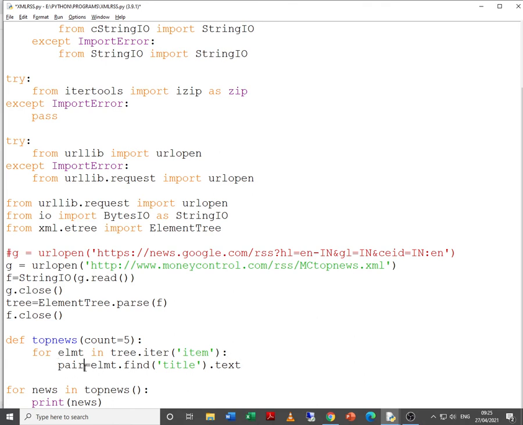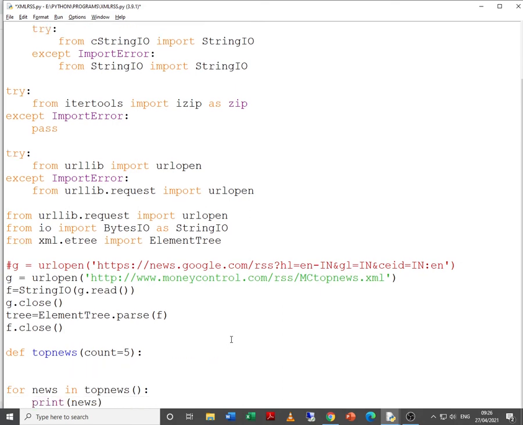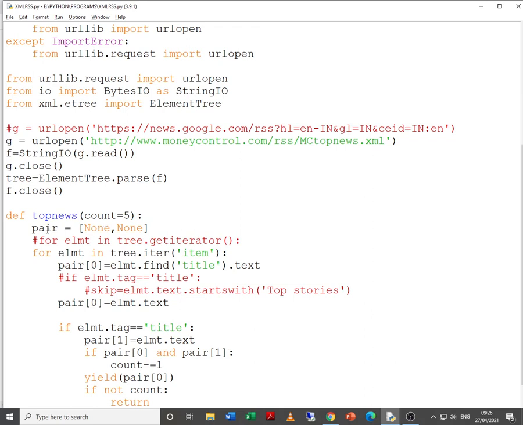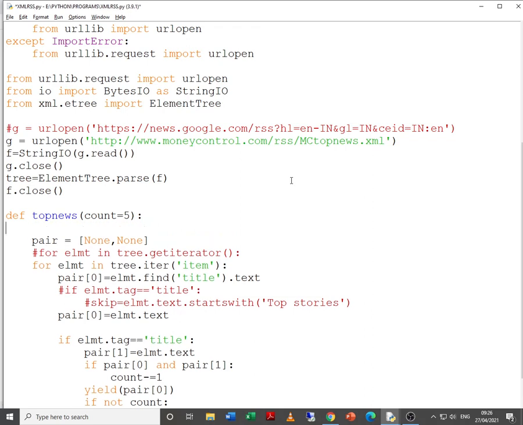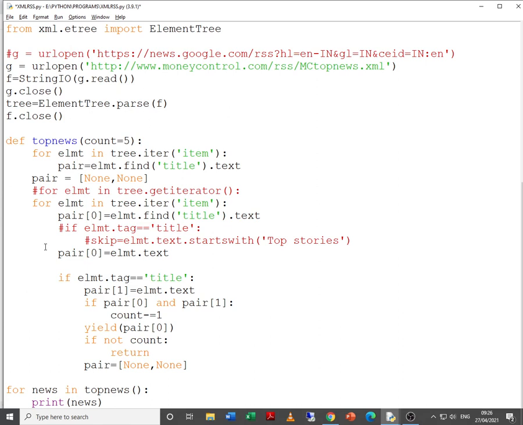Now yes, we have to write a little bit of code, in the sense, just one minute please. Yes, here we don't take pair as a list.